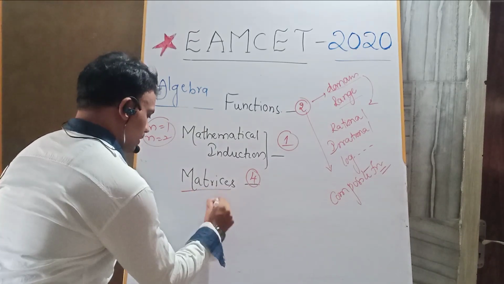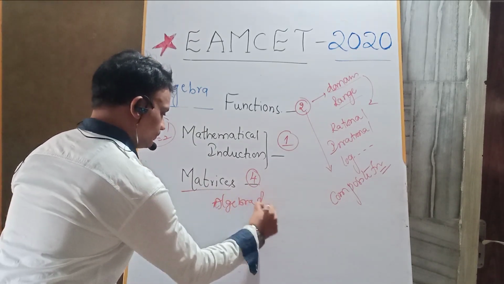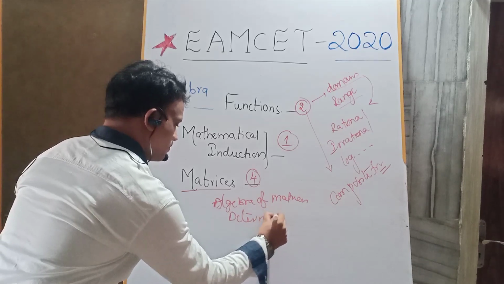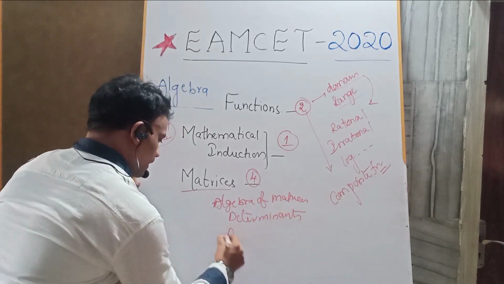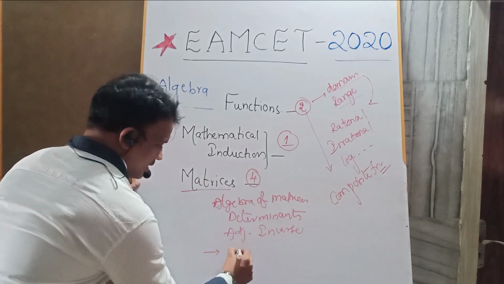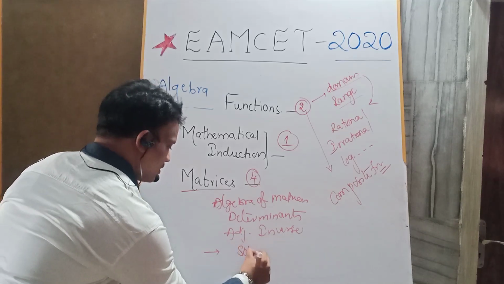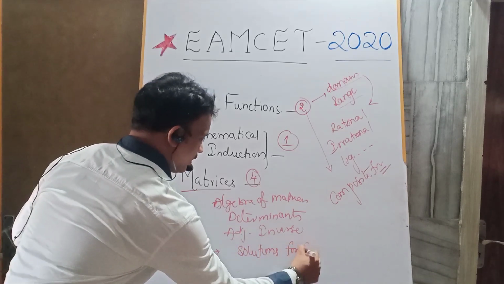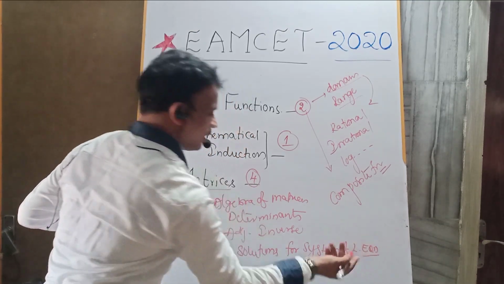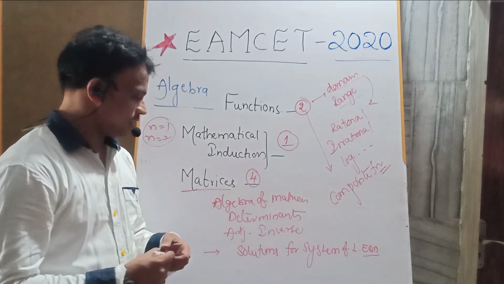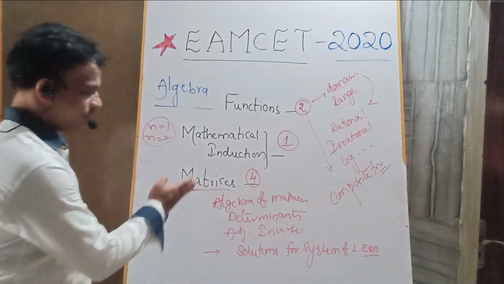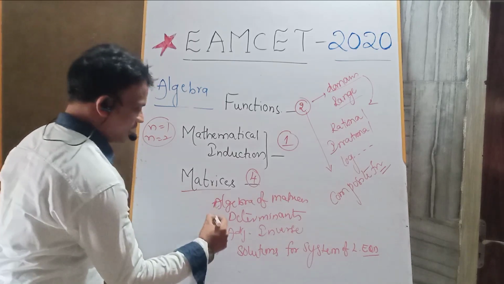This is from the algebra of matrices, and from the determinants, from the adjoint matrix, inverse matrix, and coming to the last topic, the system of linear equations, solutions for the system of linear equations. Based on the rank of the matrix also we get the system of linear equations, I mean for the consistent system and inconsistent system. Please focus on these topics, particularly determinants.